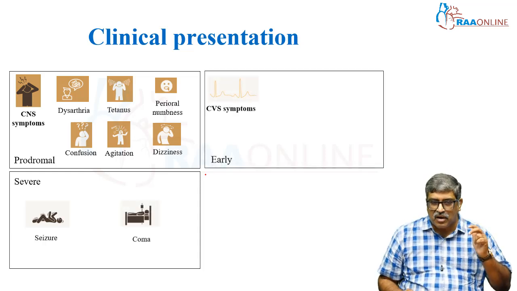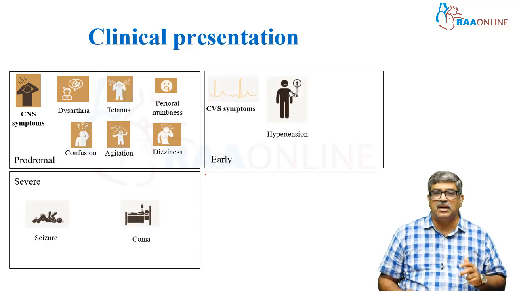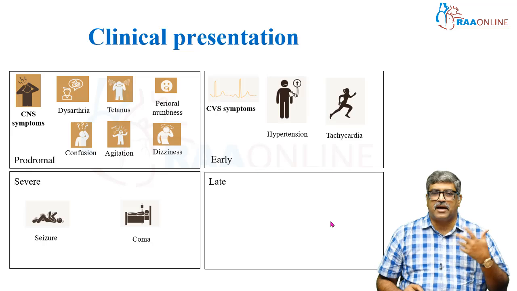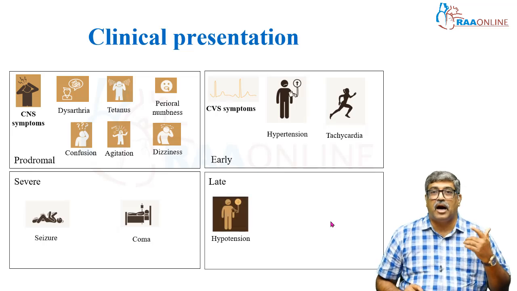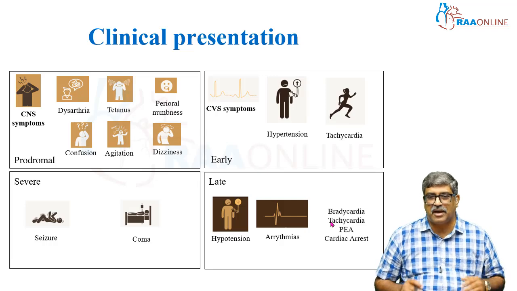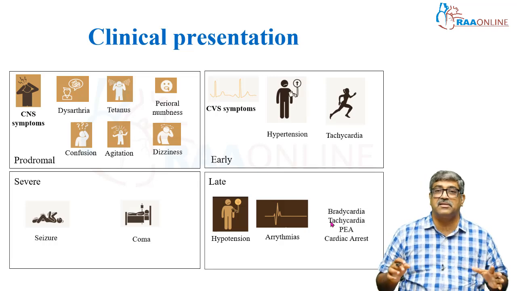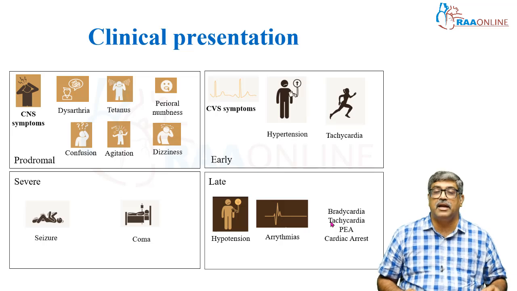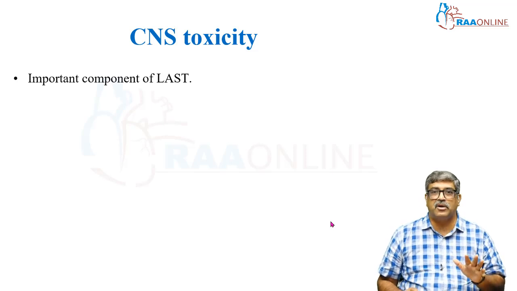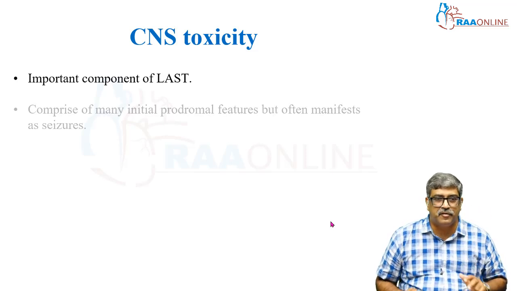With regard to the cardiovascular system, early signs can be hypertension and tachycardia, and in the late phase you might have hypotension and dangerous arrhythmias. The usual presentation can be bradycardia, tachycardia, pulseless electrical activity, finally ending up in cardiac arrest. Coming to CNS toxicity, it is the most important component at the start and it is the initial feature.